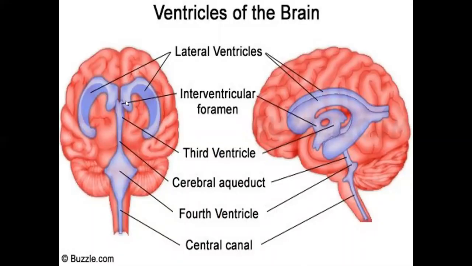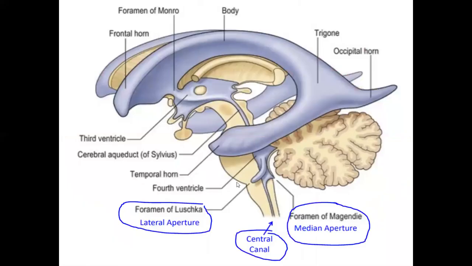You can see in the coronal and sagittal sections the lateral ventricles, interventricular foramen, the third ventricle, its narrowest part, the pouch, and the central cerebral aqueduct, which goes from third to fourth ventricle. This is the fourth ventricle, which is diamond shaped. The lateral ventricle is C-shaped. The third ventricle is a pouch, and then there is the central canal. You can see the recesses of the fourth ventricle. The lateral recess is the foramen of Luschka, and the median recess is the foramen of Magendie: two lateral apertures and one median aperture.